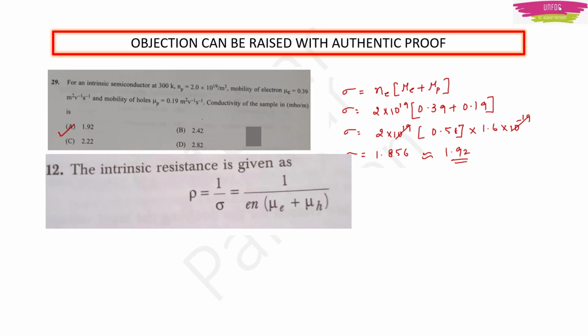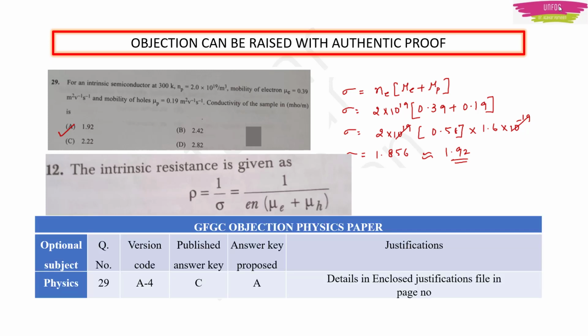Next, moving on, is question number 29. Yes, of course, I have told about this in the last video on objections also. We have calculated it. It is a simple formula for conductivity. I have found it in a textbook also. Here the intrinsic resistivity was given, which is inversely proportional to conductivity, and it involves n e and the mobilities of electron and hole. We sum it, and it is as simple as that. But I don't know why they are giving option C as the answer. They are giving 2.22, and nowhere are we getting this number. Even here we are getting 1.856, which is approximately near to 1.92.